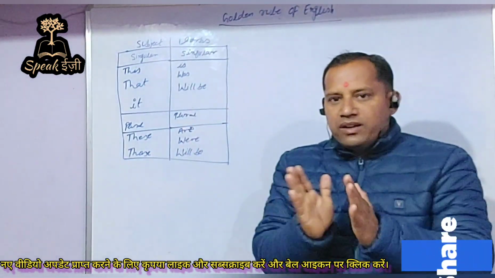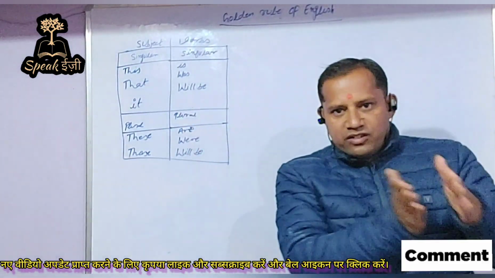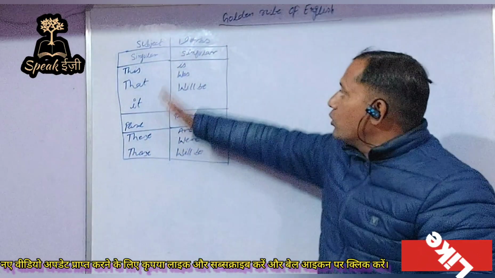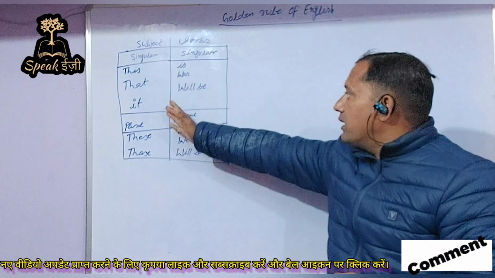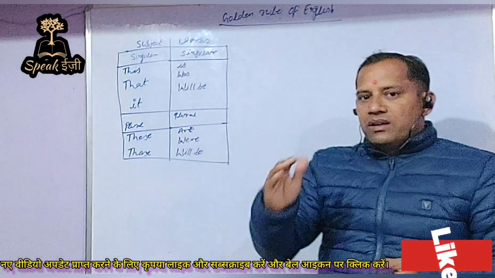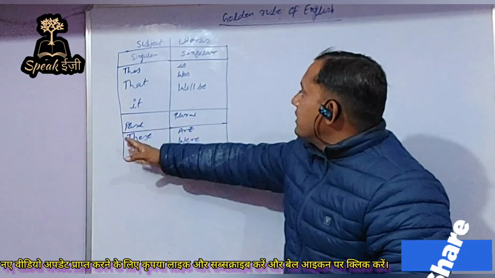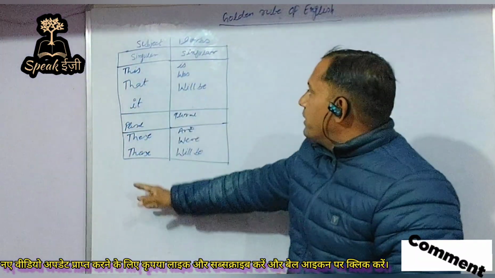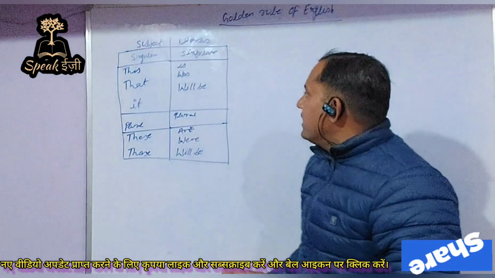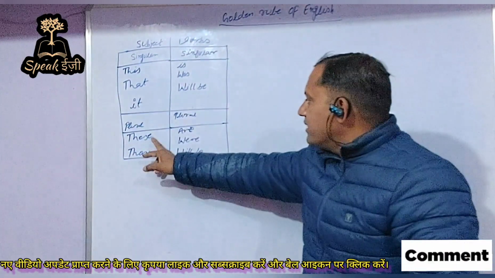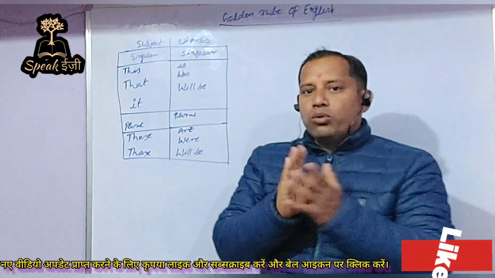Subjects are divided into 2 parts. Some subjects are singular and some subjects are plural. If you analyze this table, you will find that this, that, and it are the singular subjects, and these and those are the plural subjects.